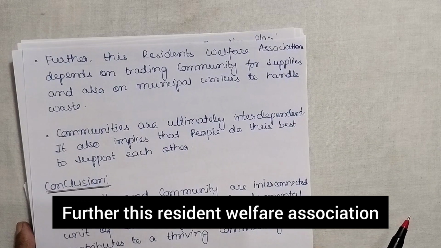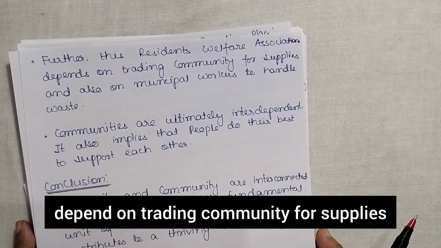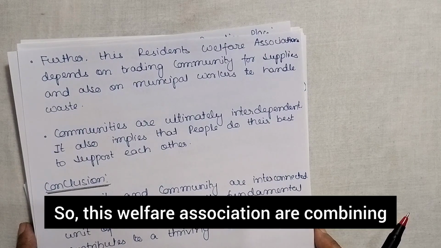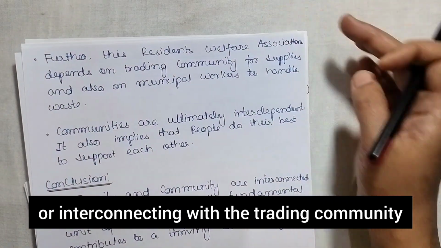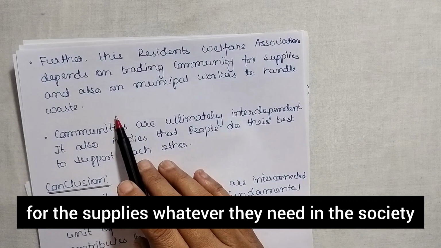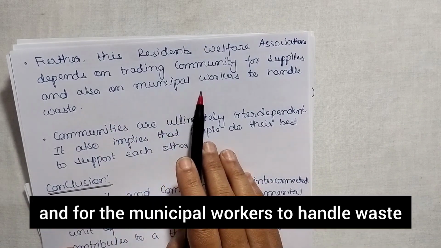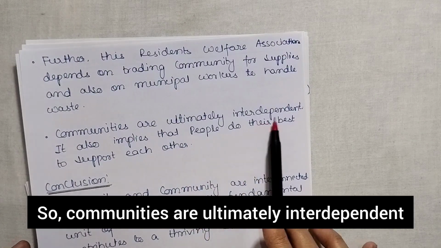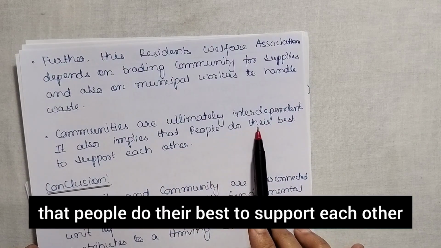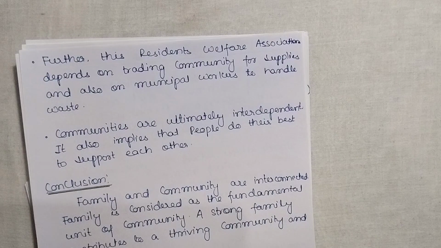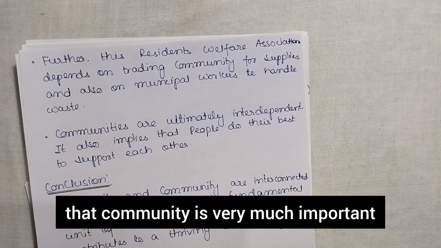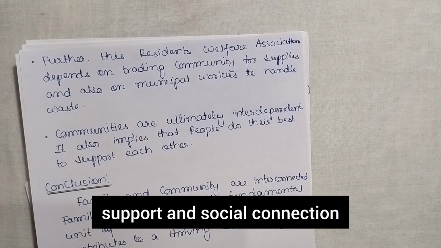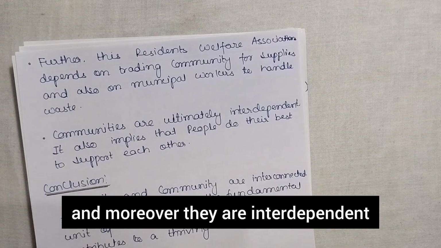Further, this resident welfare association depends on the trading community for supplies and also on municipal workers to handle waste. So these welfare associations are interconnecting with the trading community for whatever supplies they need in the society, and with the municipal workers to handle waste. So communities are ultimately interdependent, and it also implies that people do their best to support each other. So here we came to know that community is very important because they provide a sense of belongingness, support and social connection, and moreover they are interdependent.